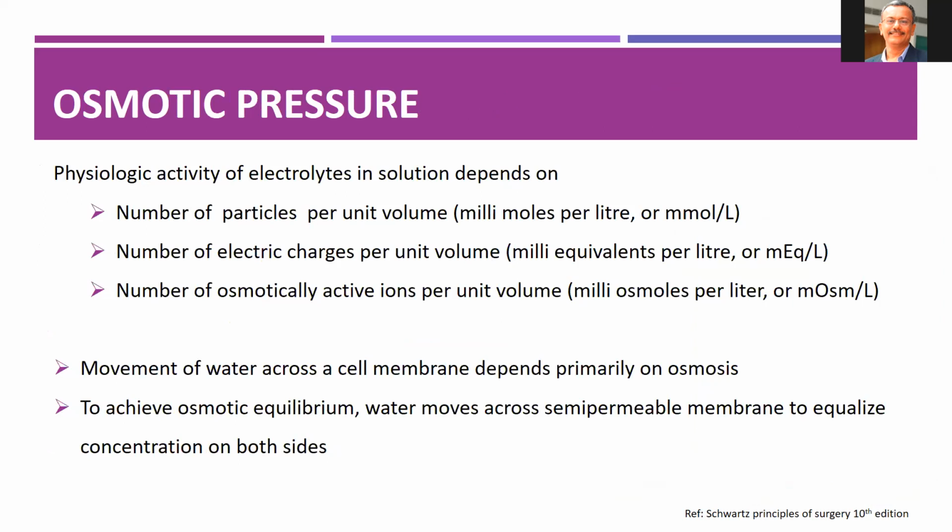The physiological activity of electrolytes mainly depends upon the number of particles per unit volume, the number of electric charges per unit volume, and the number of osmotically active ions per unit volume. So the movement of water across the cell membrane depends primarily on osmosis. To achieve osmotic equilibrium, water moves across the fluid compartments to maintain an equal concentration gradient on both sides.